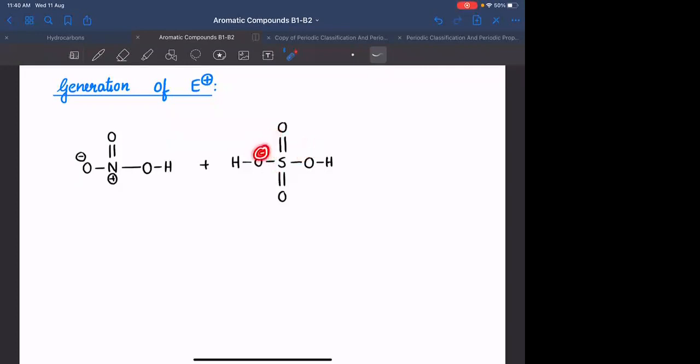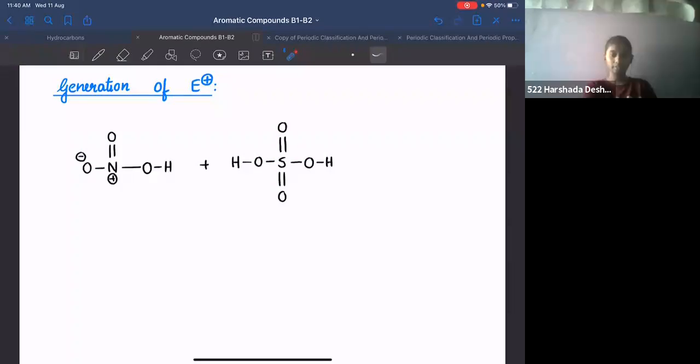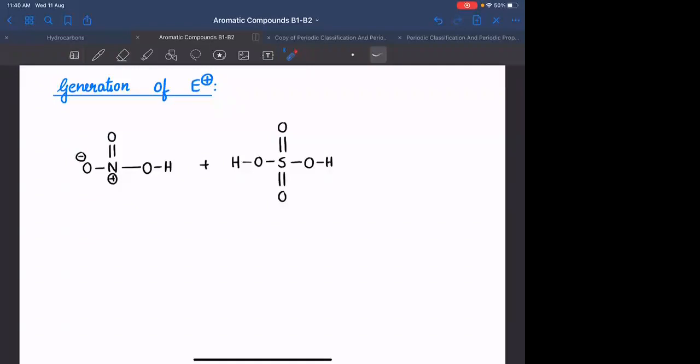It also has hindrance, but the hindrance is because of a lone pair. Will a negative charge participate effectively or a lone pair? Everyone, are you understanding what I am trying to convey? Here the hindrance will be more.